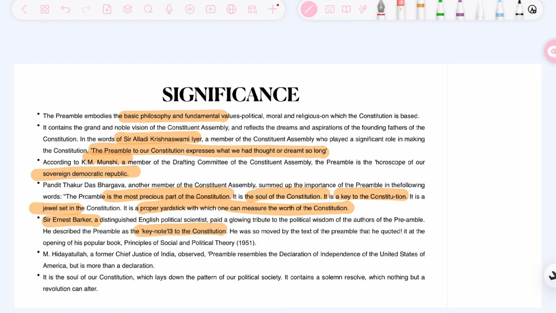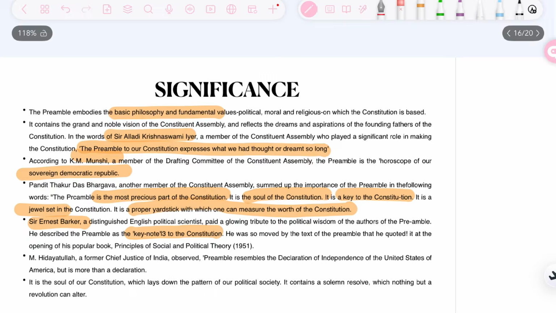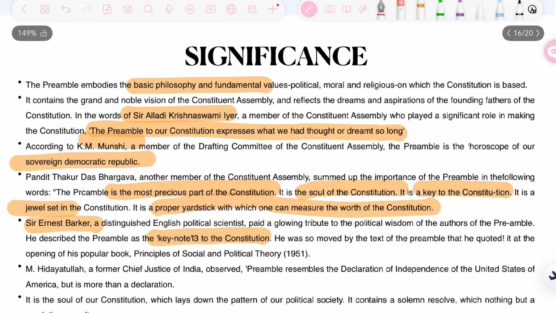Keynote is basically something which is so integral that without it we cannot understand the Constitution of India. So the preamble has this value to the Constitution. He was so moved by the text of the preamble that he quoted it at the opening of his popular book. He even used the preamble of India for his own book. So that is the significance of the preamble of India.